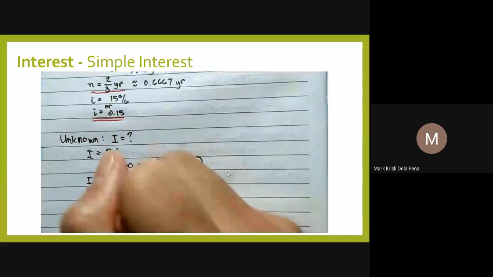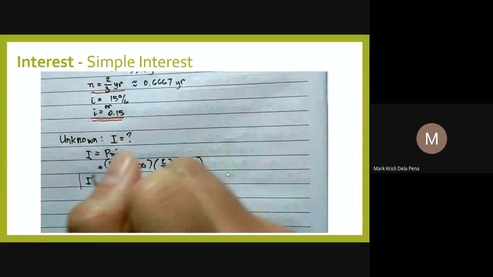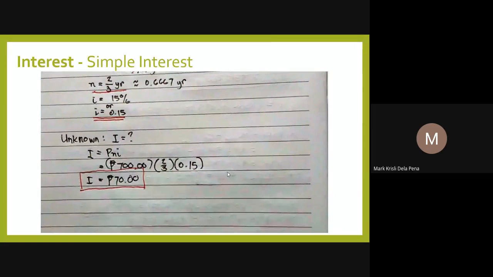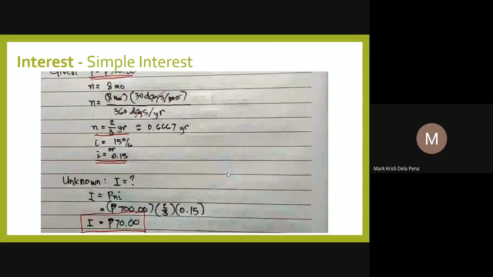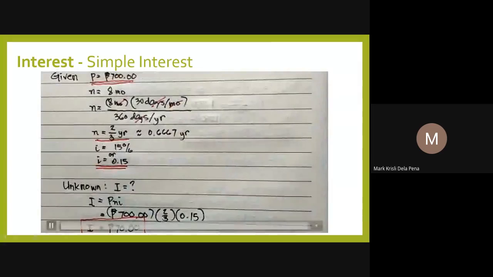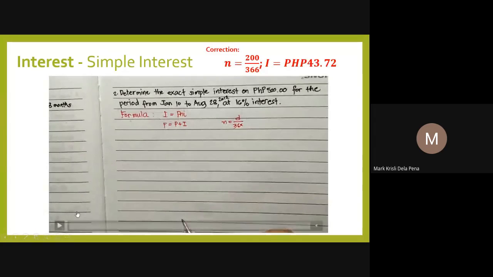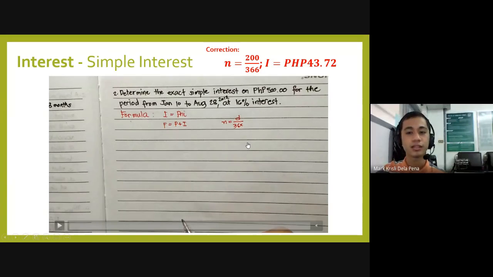Therefore, after 8 months, your 700 will become 770 when interest is placed. So that's it. That's how we solve problem number one. Next, we will solve problem number two. So problem number two states, we have to determine the exact simple interest of 500 pesos for the period from January 10 to August 28, 2012 at 16% interest.